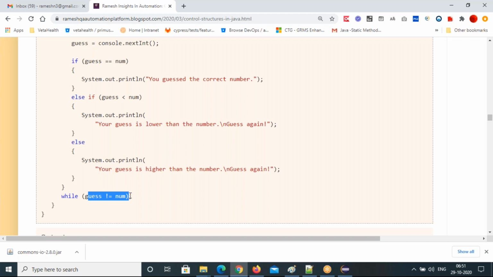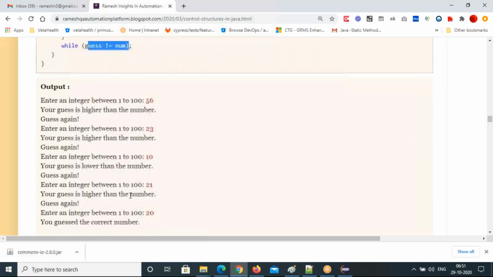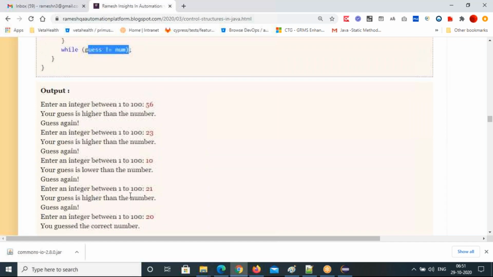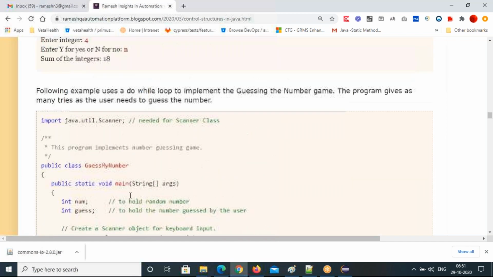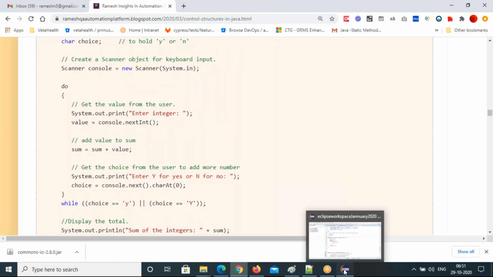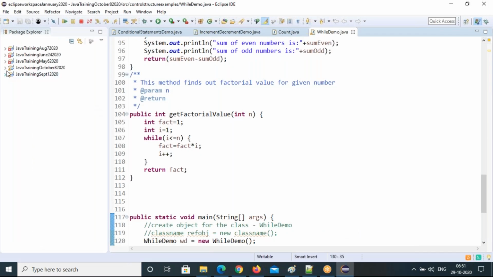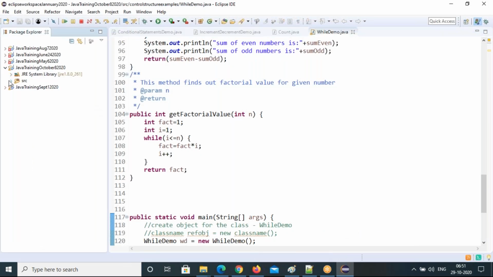So this is a kind of good programming technique. I can guess it properly. So that's the do while loop programs. Let's do them quickly. Any questions before going to the program? Let's do these two programs and then we'll go for the for loop.